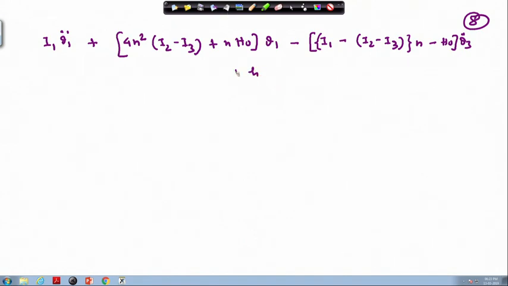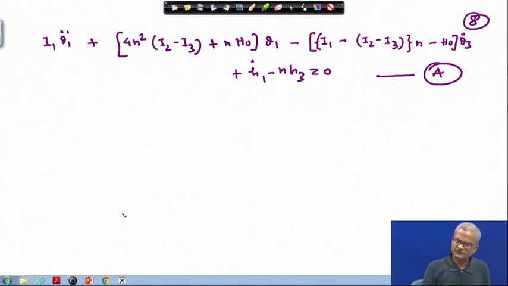So plus h 1 dot minus n h 3, this equals 0. So this constitutes our equation related to theta 1. The same way we have to write for the other one also. So this equation is fine.